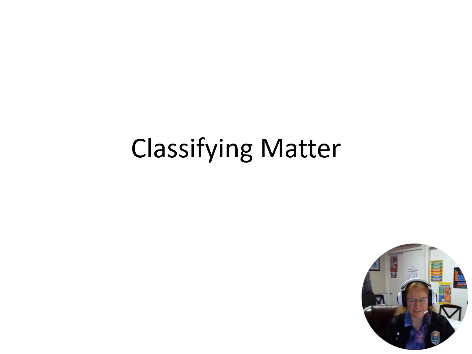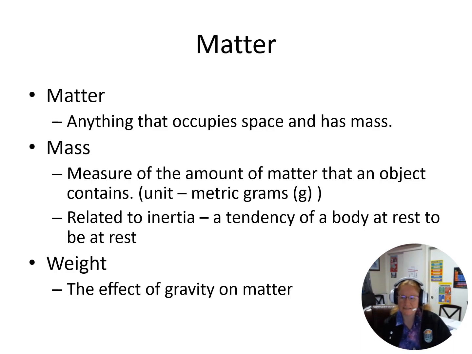Let's talk about how we classify matter. So when we talk about matter, first we need to define what matter is. Matter is just anything that occupies space and has mass. Now, mass is the amount of matter that an object contains. We usually measure this in grams.